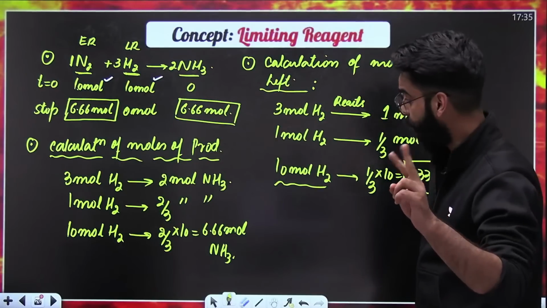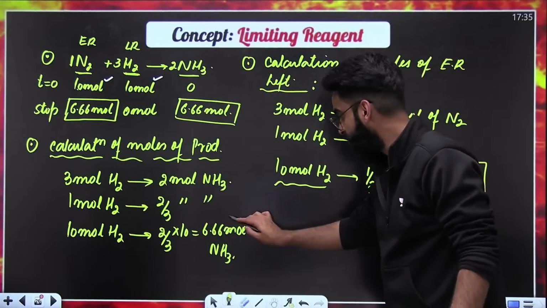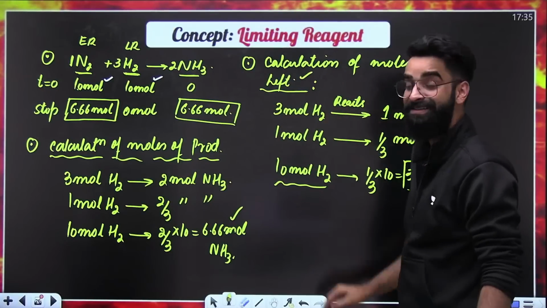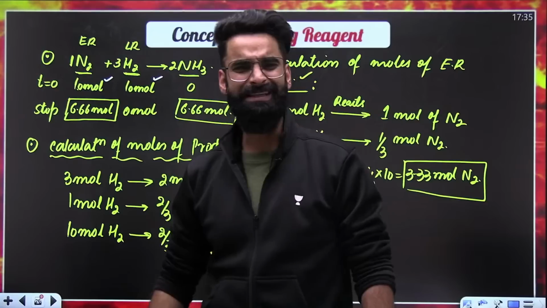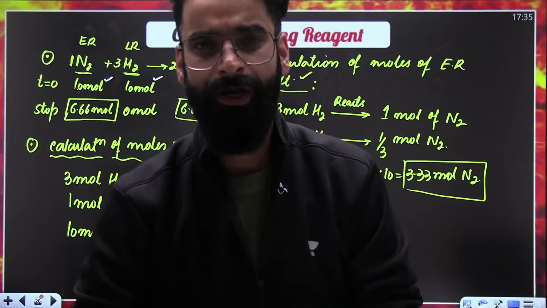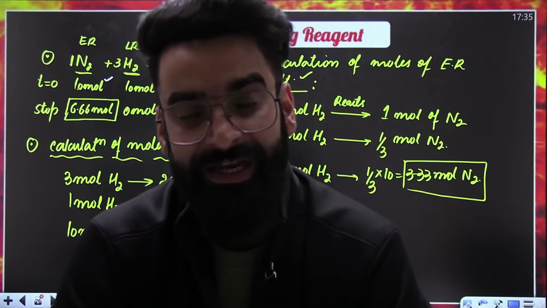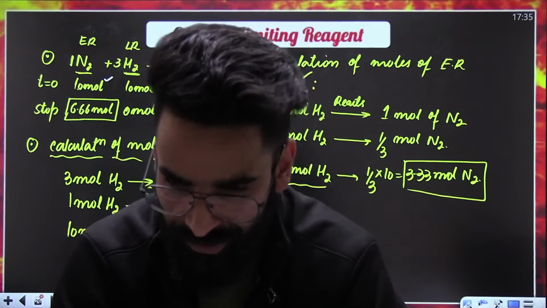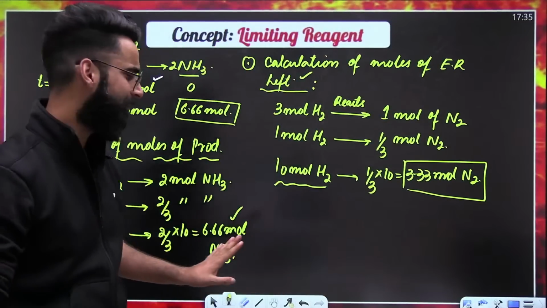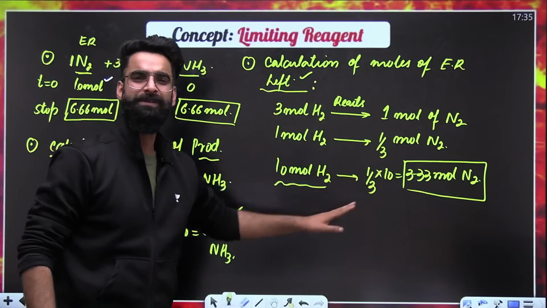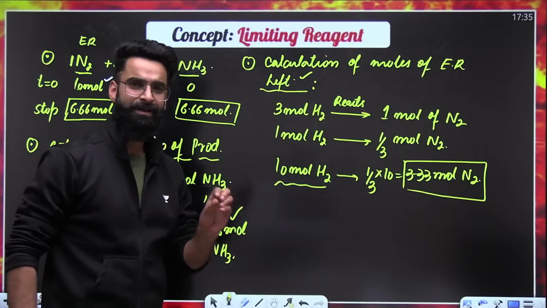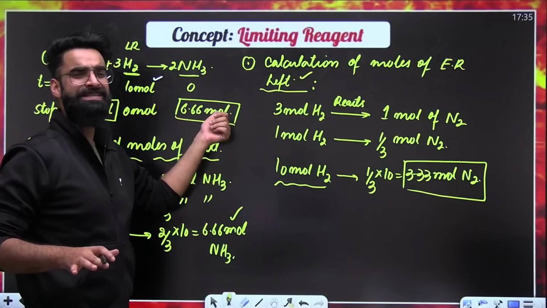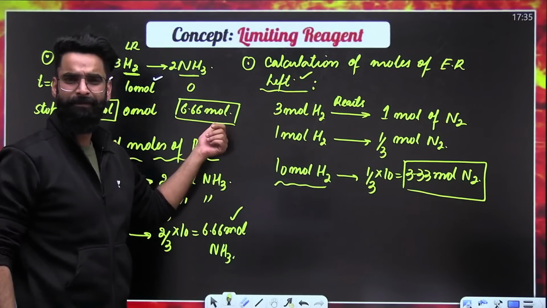So I taught you 2 things. Calculation of moles of products. Calculation of moles of excess reagent left. Now guys, it's not necessary that they'll ask you to calculate moles. They can ask you mass, they can ask you volume, they can ask you molecules, right? But if they ask anything, first you have to calculate these moles. For example, you got to know that at the end of the reaction, 6.66 moles of NH3 are being formed.